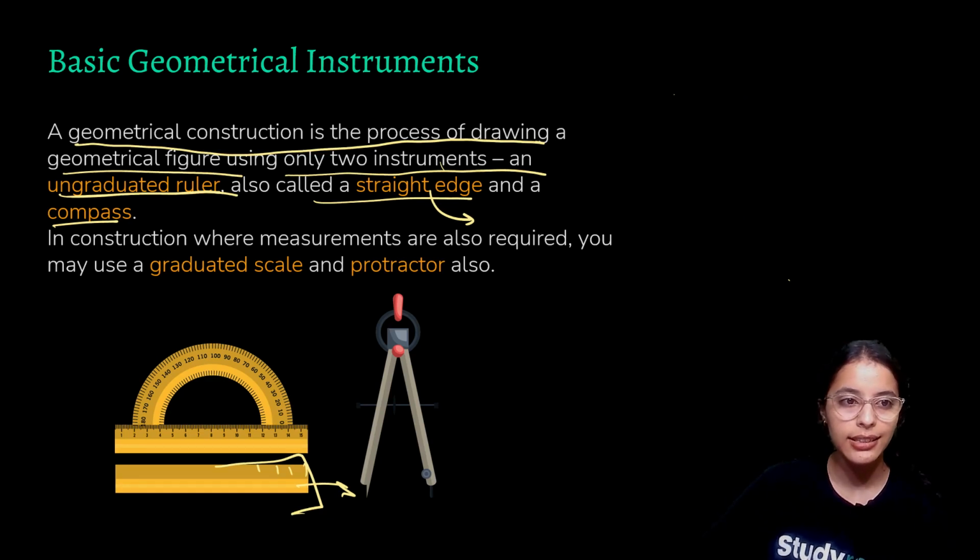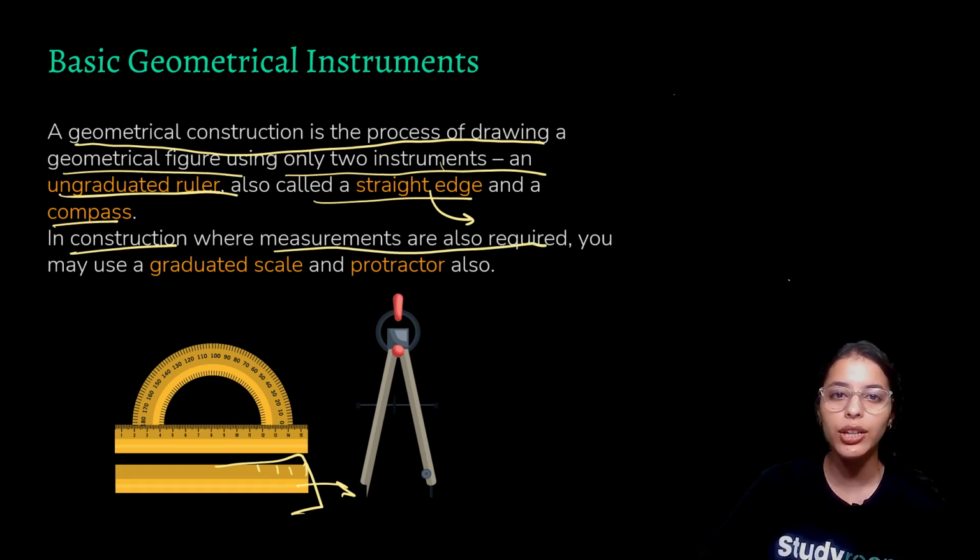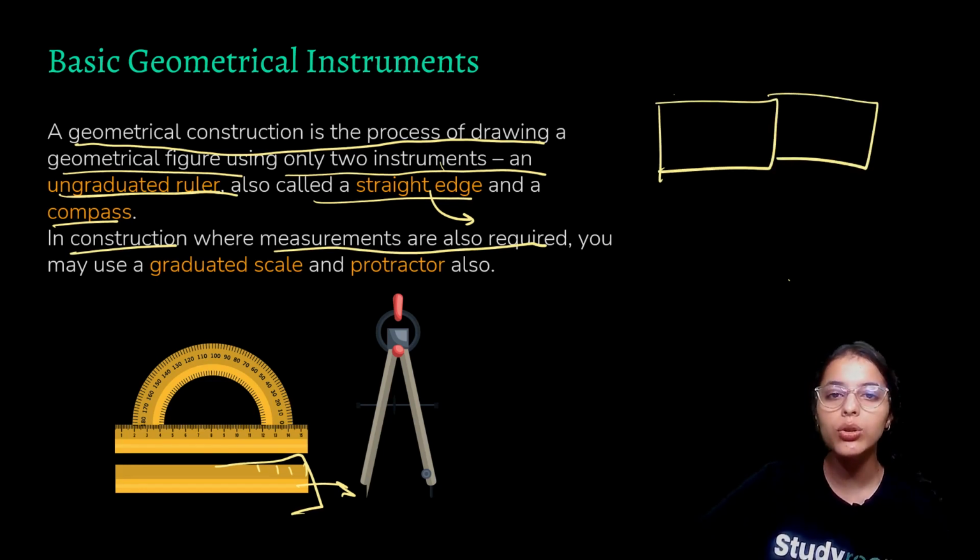The next thing is, in just construction, where measurements are also required. In some cases, we need measurement. For example, I just gave you the example of an architect, who builds houses. We need to know where exactly the things go. So measurement might be important, and scaling the things down is important over there.